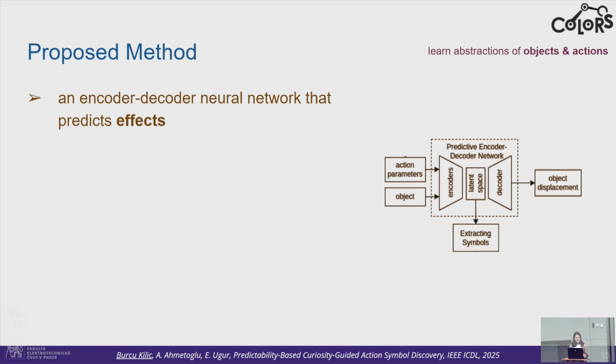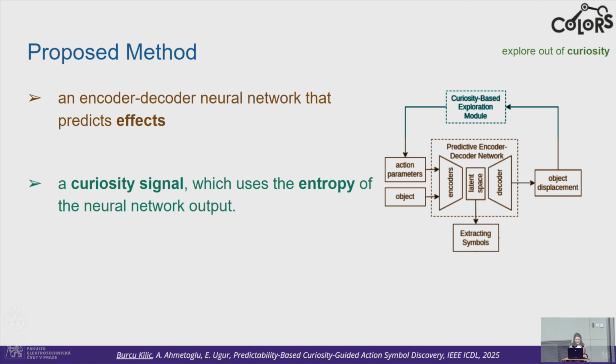Starting with an overview of the method. We will have an effect predictor deep neural network that will take the continuous action parameters and object features to predict the object displacement, or the effect. Through its latent space, we aim to extract binary symbols. Next, to train this network, we will need data of object, action, and effect.